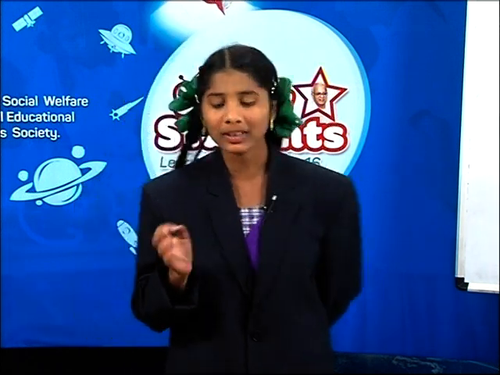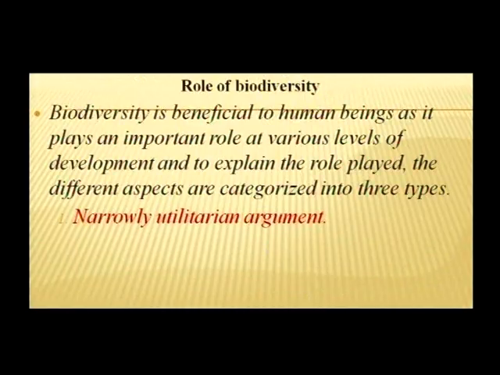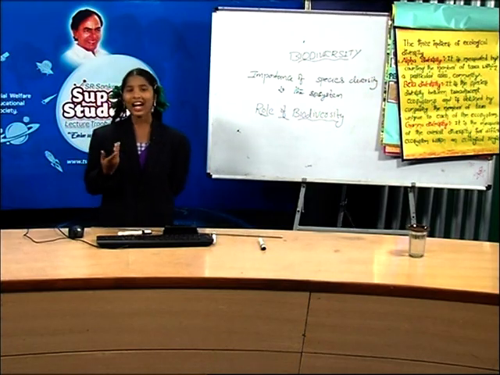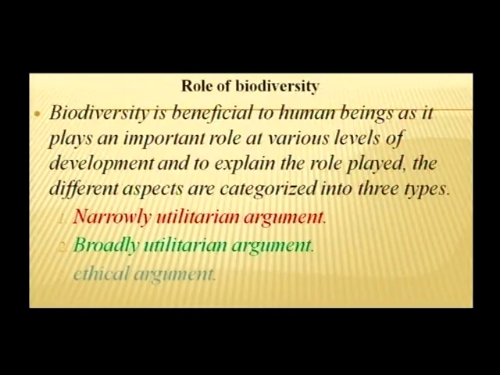How many types? 3 types. They are narrowly utilitarian argument, broadly utilitarian argument and ethical argument. How many types is it divided, friends? 3 types. What are they? They are narrowly utilitarian argument, broadly utilitarian argument and ethical argument. Let's learn about the narrowly utilitarian argument.